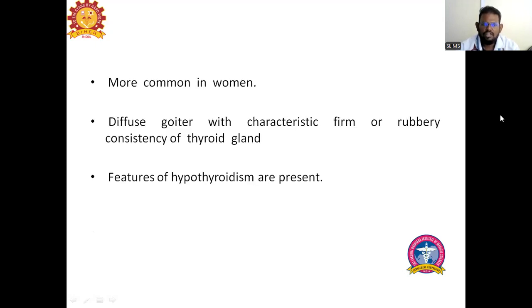It is more common in women. Since it is an autoimmune condition, it has a tendency to affect women more than men. It causes a diffuse goiter with a firm or rubbery consistency of the thyroid gland.